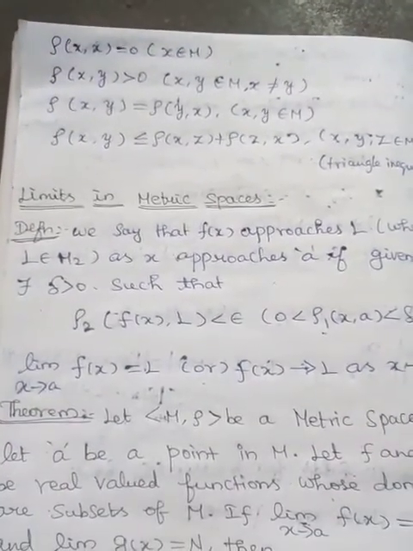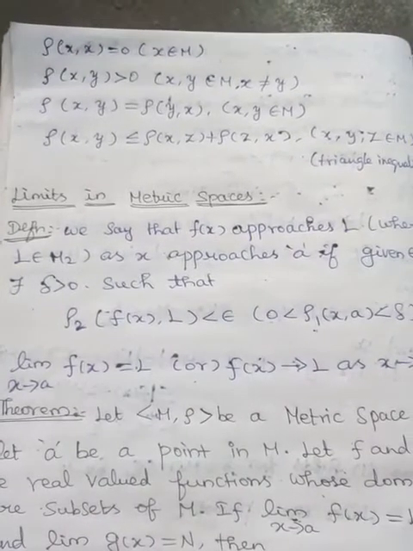So the next definition is limits in metric spaces.